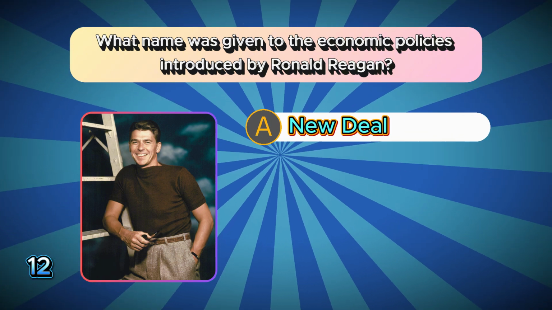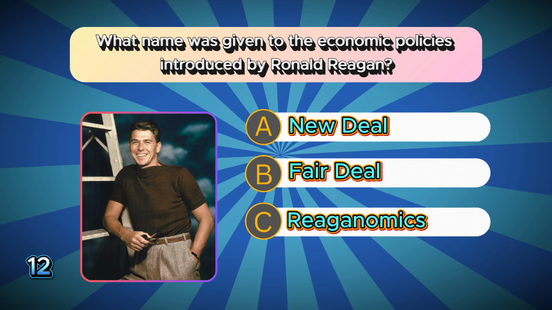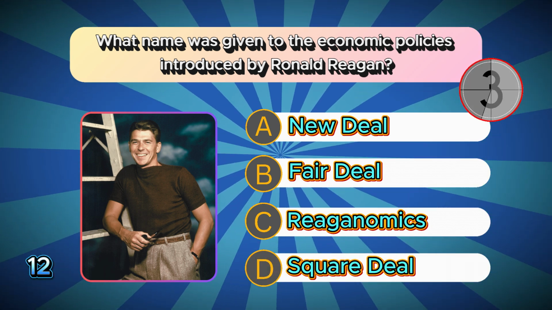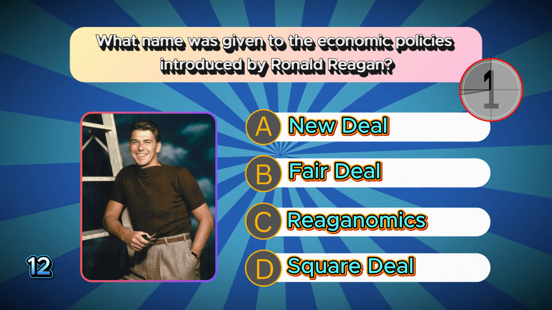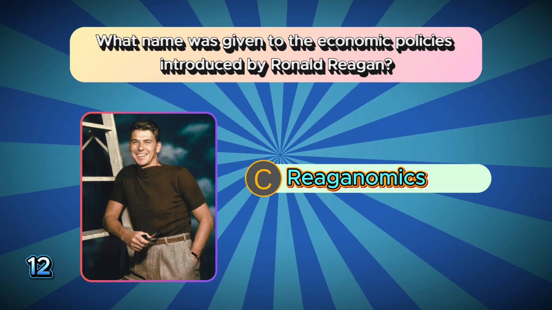What name was given to the economic policies introduced by Ronald Reagan? A. New Deal. B. Fair Deal. C. Reaganomics. D. Square Deal. The correct answer is C. Reaganomics.